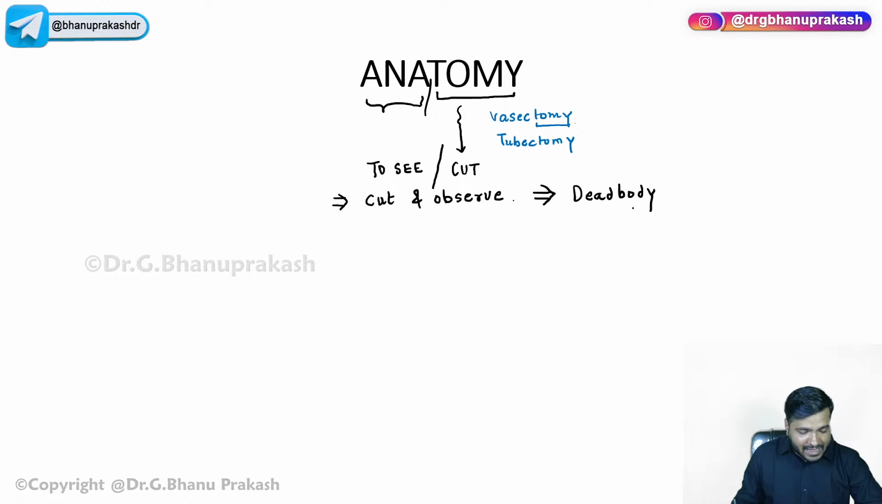Now, cutting and observation is basically done on a dead body to study the different anatomical parts. Guys, this dead body in anatomy is given a special name, that is called the cadaver. It is done on the cadaver. Very important, right? The cutting and observation part is done on a dead body, and that dead body is called the cadaver.